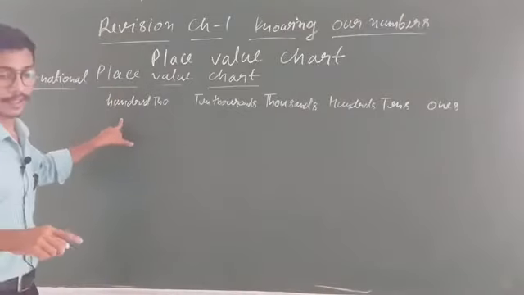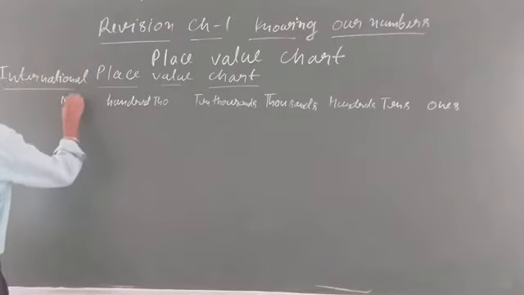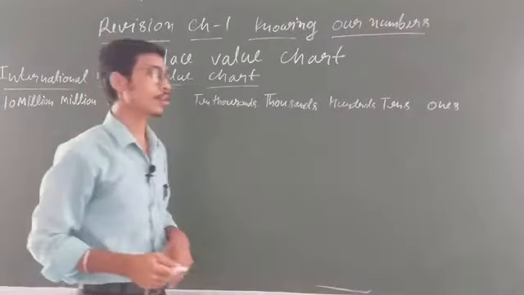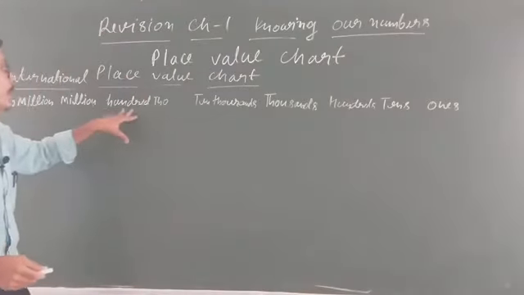Clear student? Then it will come million. Then 10 million. After 10 million, it will come 100 million. Clear student? So this is our international place value chart. This is 10 million.